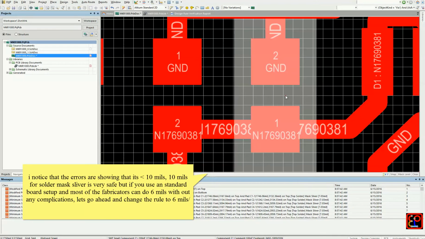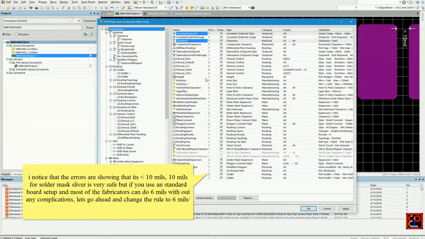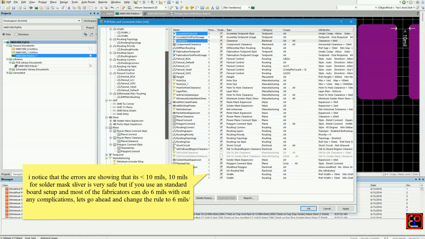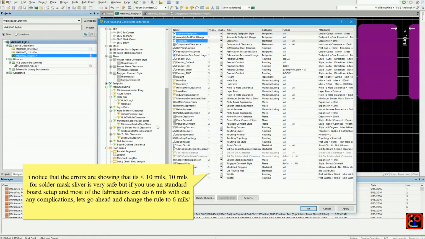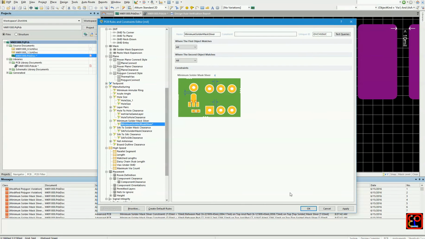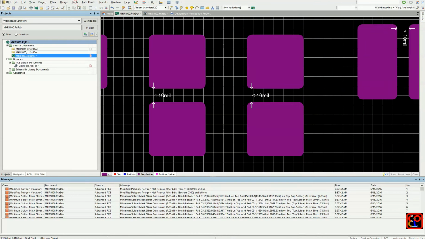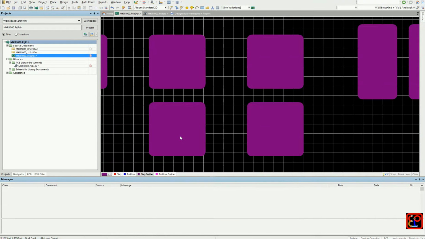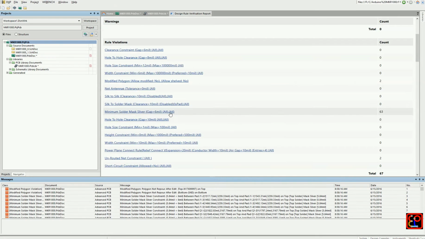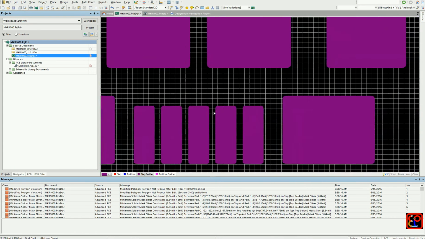So for the solder mask sliver, normally if you are going to build a PCB, you can change the sliver. Fabricators can do 6 mils of mask sliver. In this case, I'm going to modify it to 6 and see how many errors are left. We now have 63 more errors to fix.